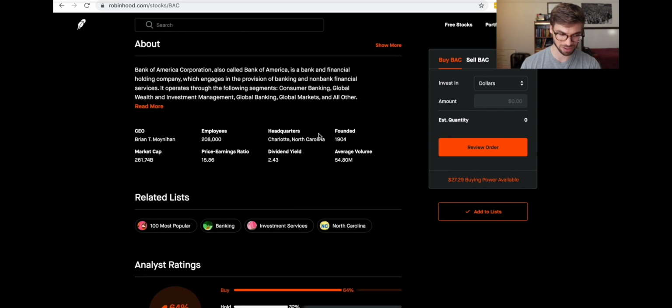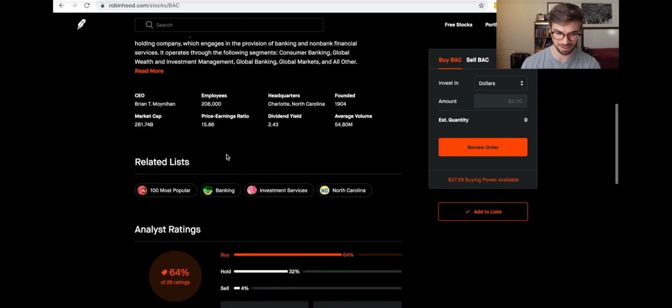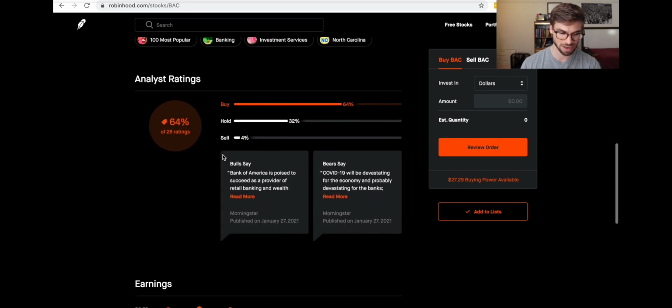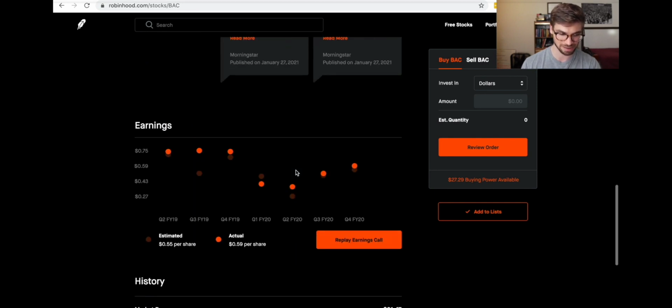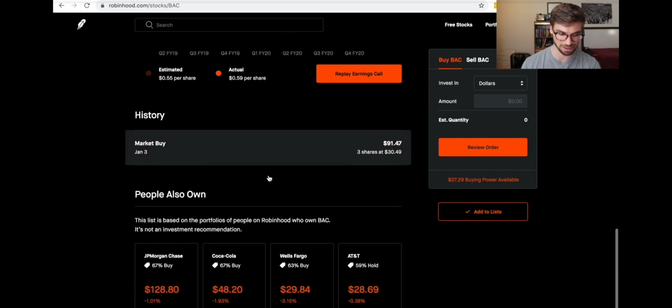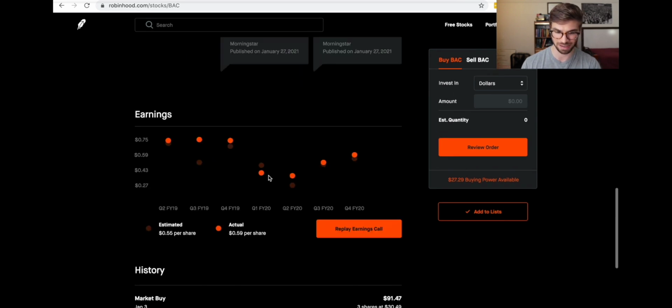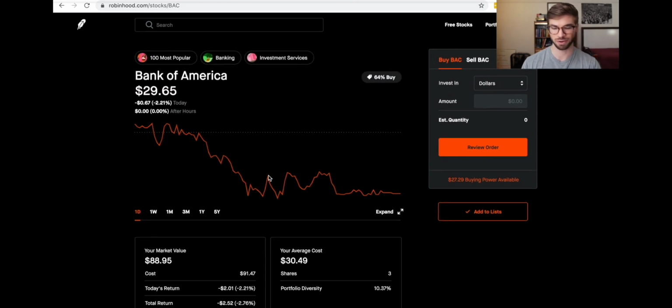Here is just the basic bare bones information, the dividend yield, the total volume. Here are some analyst ratings, here's what the earnings predictions have come out to be, and some news. It's very bare bones, but what they've done is they've taken and condensed information and made it really easy to read for a beginner level. And sometimes when I just want to stare at a beautiful graph, I'll go on Robinhood and look it up.